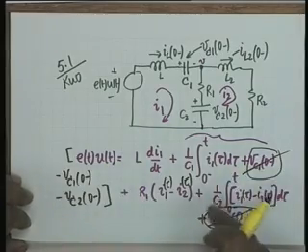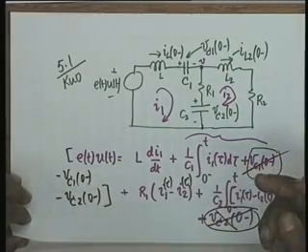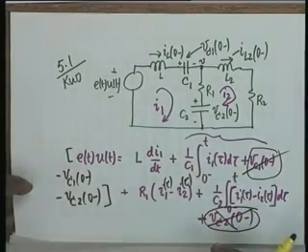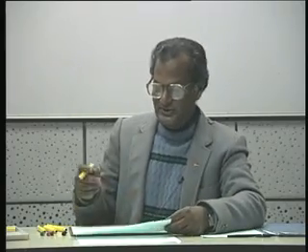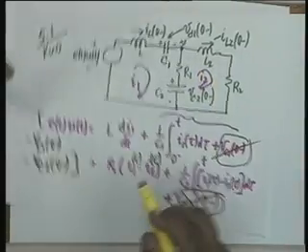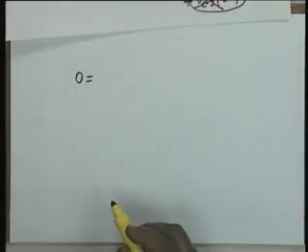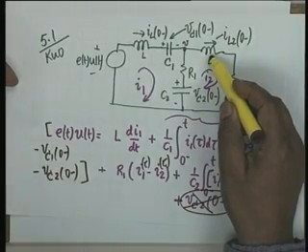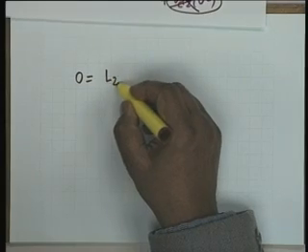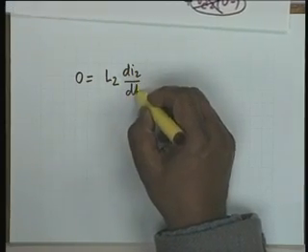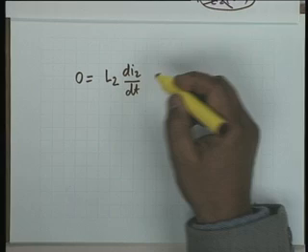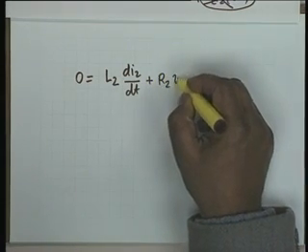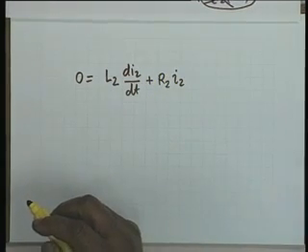Unfortunately, this is not an equation containing I1 only, it also contains I2, and therefore we must write the second equation to be able to solve for the network. And the second equation would be like this. There are no energy sources in this, so I write simply 0 and I follow the direction of I2. Let us start from here, L2, then it becomes L2 di2 dt, the initial condition does not matter, plus R2 multiplied by I2, this is the only current that flows in R2.